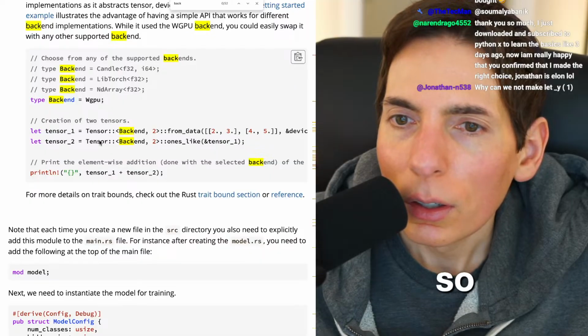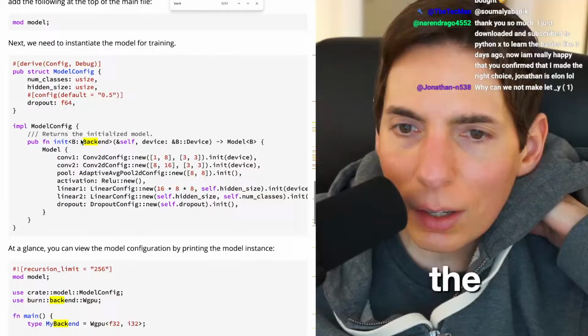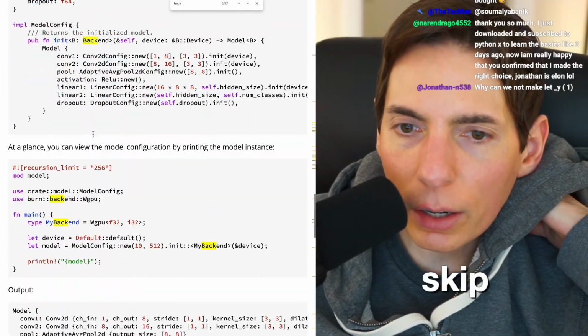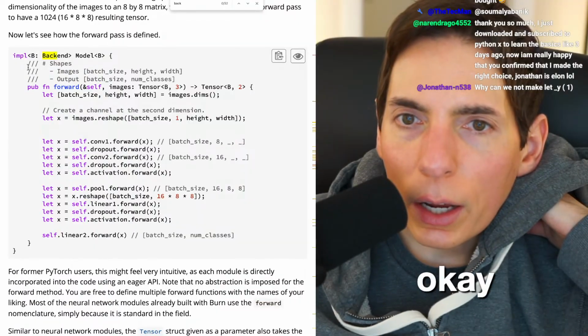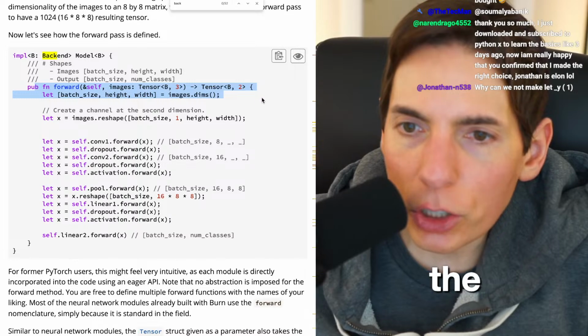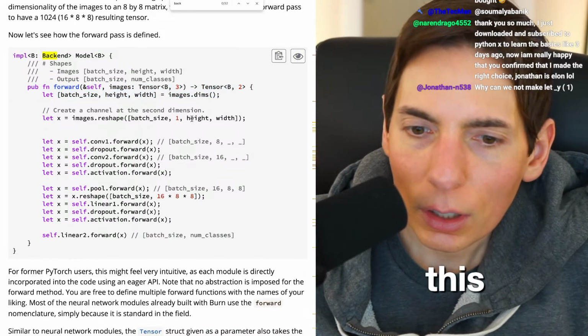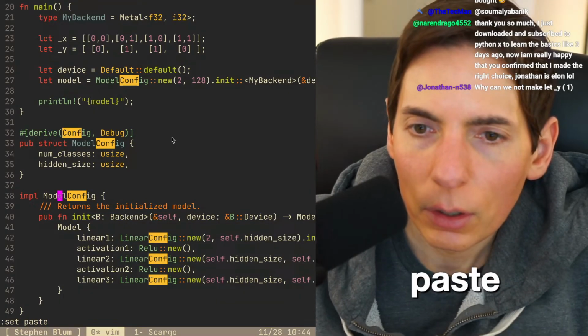Okay, so where is this? Do we need to put the tensors in? Oh, no, we skipped down to here. Okay. Is there more to it? Okay, here we go. Forward. I knew it. I knew we had to define the forward function. All right, so let's copy this. Let's copy it over to our code here. Paste.